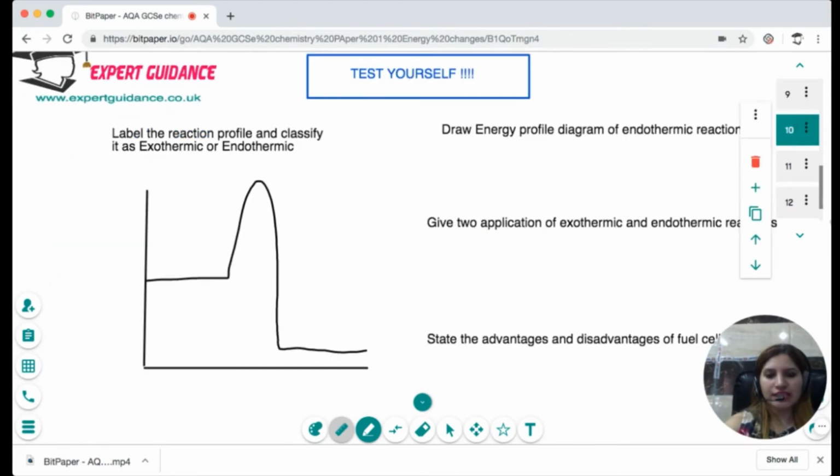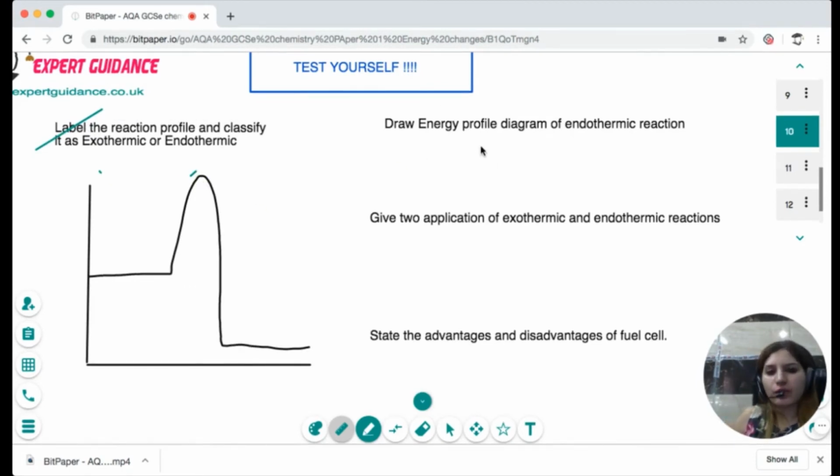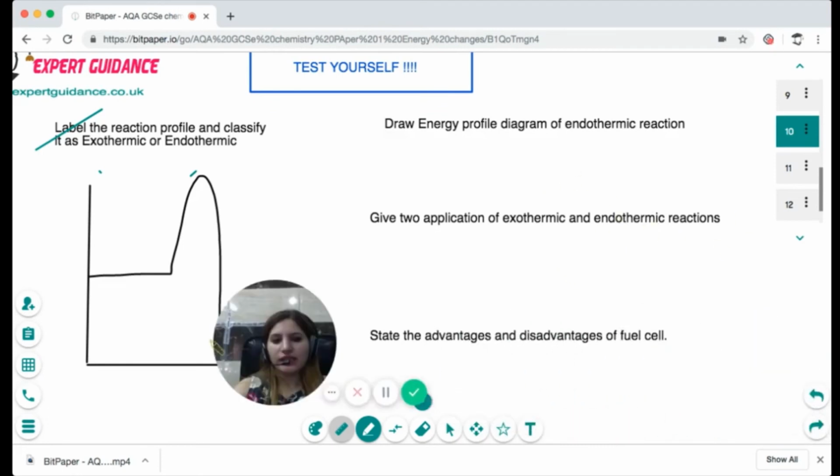Now let's test yourself. You can pause this video, have a go at these questions, and come back to check the answers. So you need to label this reaction profile and label whether it is exothermic or endothermic. You have to draw an energy profile diagram of an endothermic reaction, give two applications of exothermic and endothermic reactions, and state the advantages and disadvantages of a fuel cell. Pause the video, have a go at these.